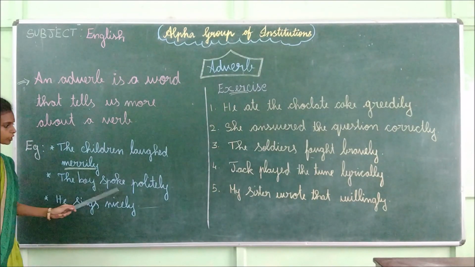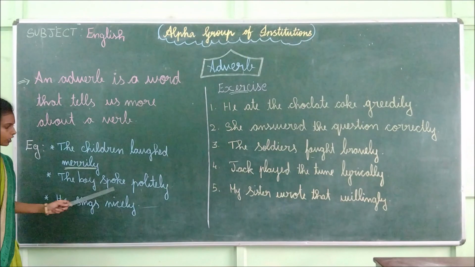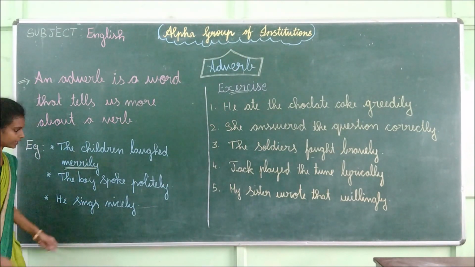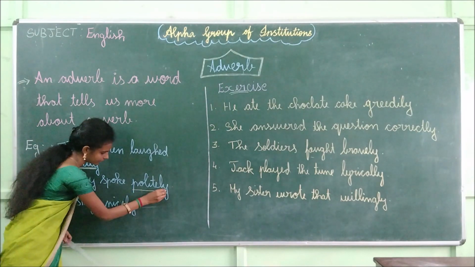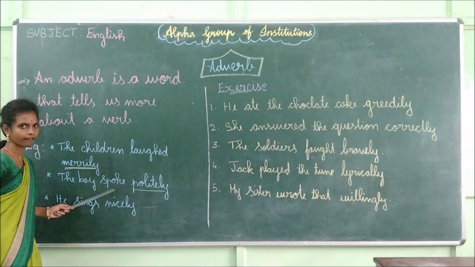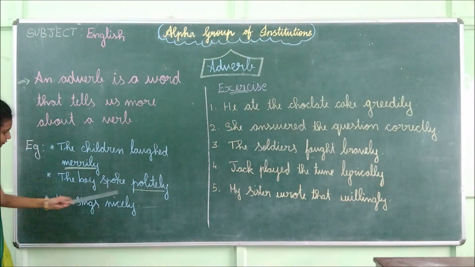Okay. And then see the second sentence. The boy spoke politely. Okay. How did the boy speak? Yes, politely. So, it tells the extra information about the verb. Okay. So, here politely is an adverb.